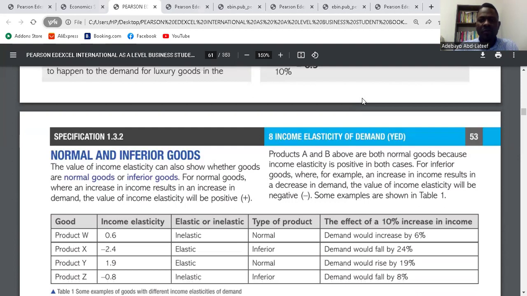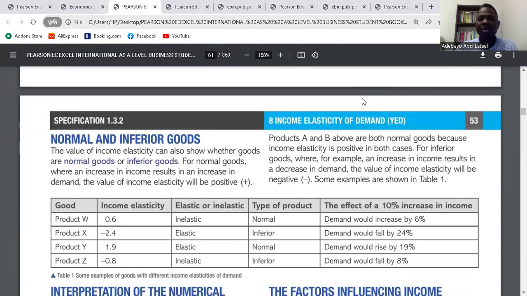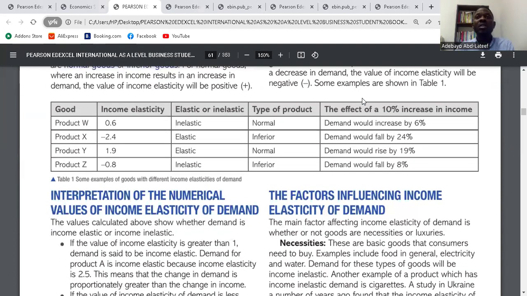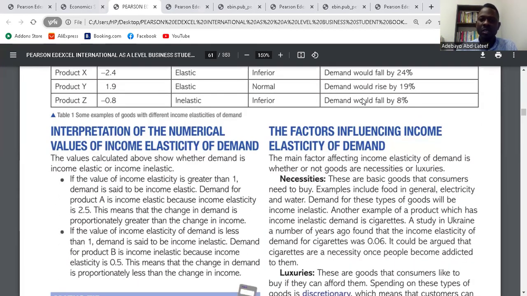So for inferior goods, where an increase in income results in a decrease in demand, the value of income elasticity will be negative. We call it inferior goods because as soon as the level of income increases, the quantity demanded reduces, which means it's going to give us a YED that is a negative value. So that makes it an inferior good. Is it clear? Any question about that?